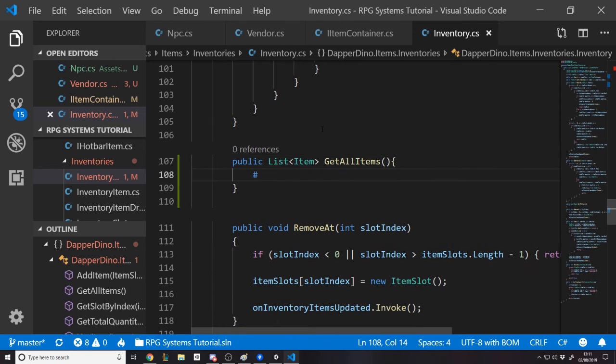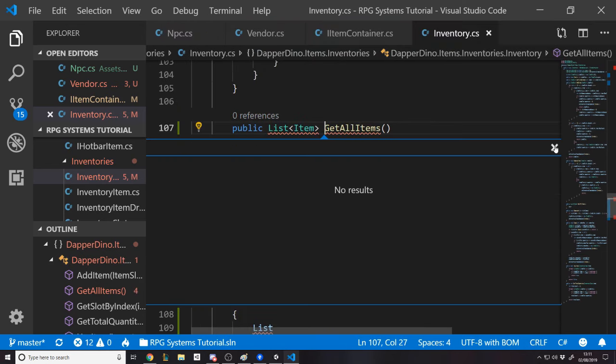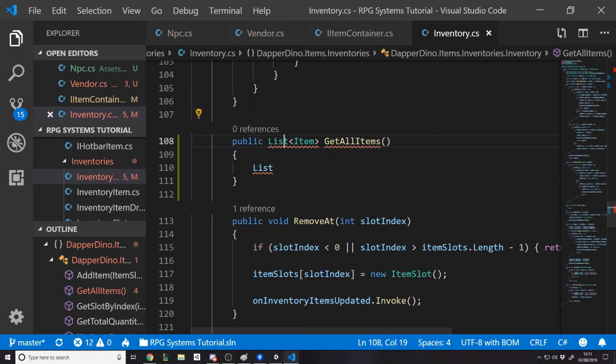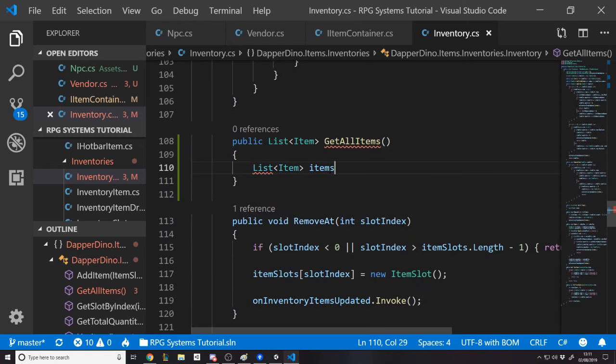We're just going to make a list, if we tell it what a list is. Make a list of item called items equals new list of type item.